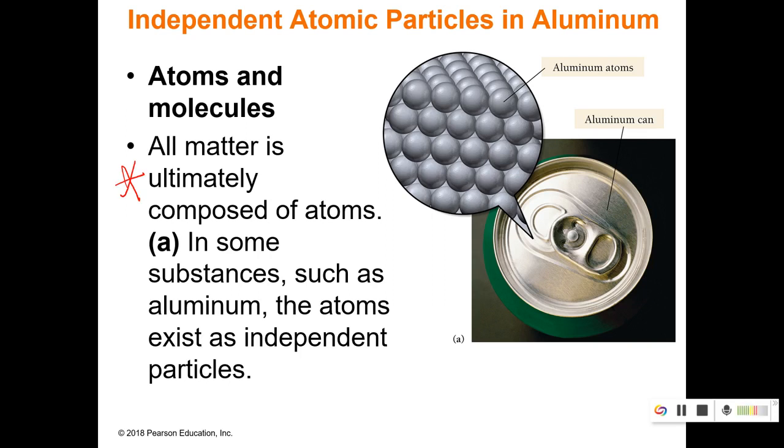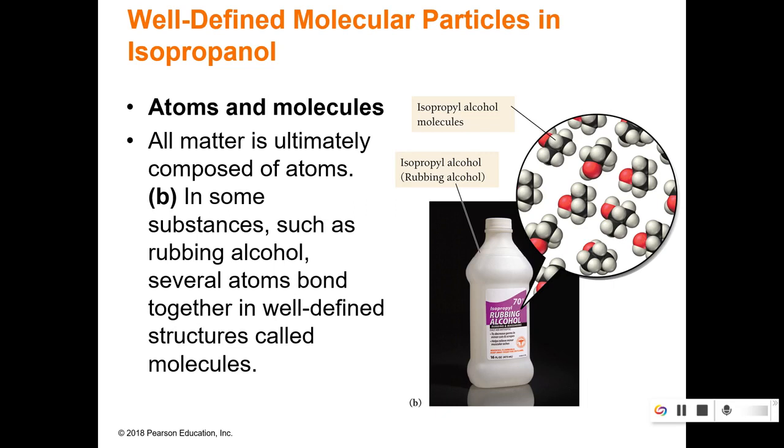And here in this example, we've got particles. They're aluminum atoms in this aluminum can. Okay. It can also be composed of compounds or molecules, which we'll talk about in a little bit. But here we've got isopropyl alcohol. So this is one molecule of that rubbing alcohol.